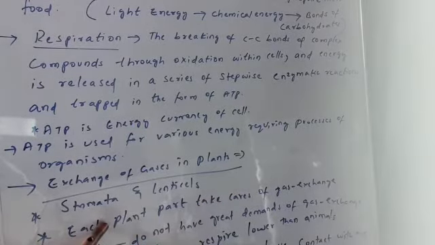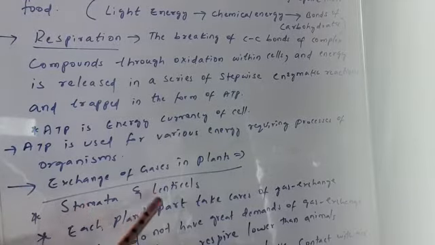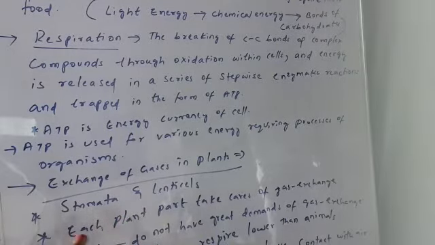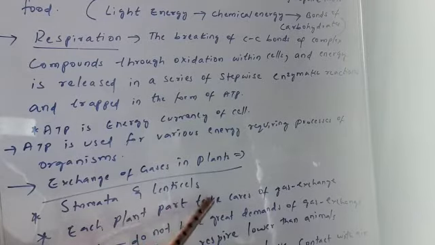And the second important thing is each plant part takes care of gas exchange. Like the root, by the process of diffusion, the exchange of gases will take place. Like the stem, if it is a green stem, stomata are present. If it is a woody stem, lenticels are present. Now the leaf, as I told you, more stomata are present, so there is exchange of gases. So that means each plant part has its own mechanism of gas exchange.